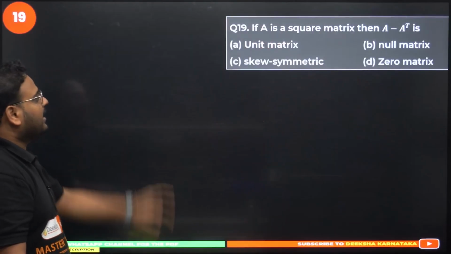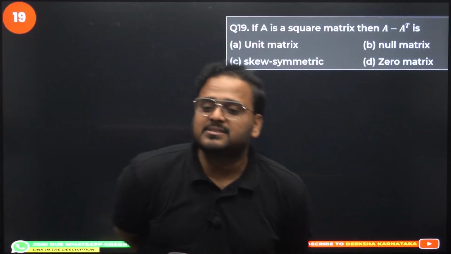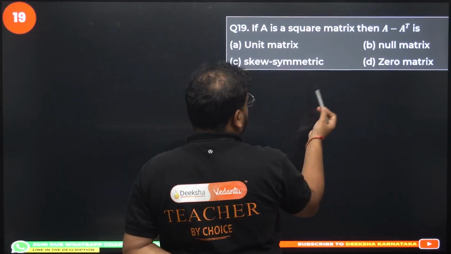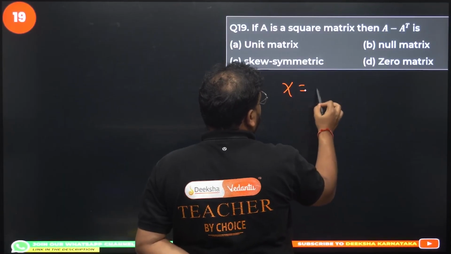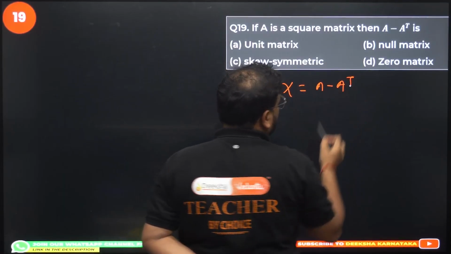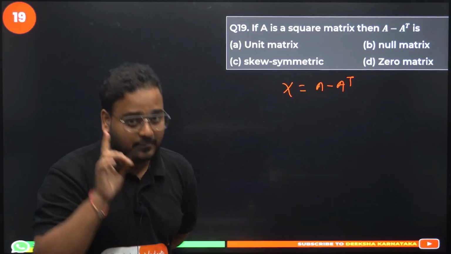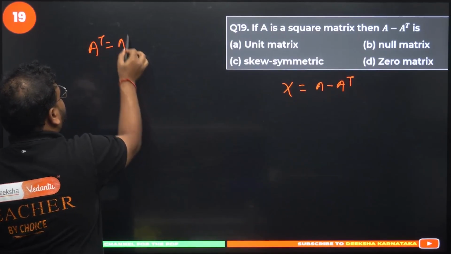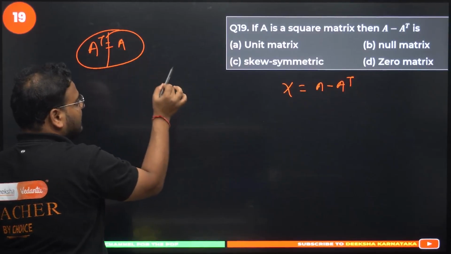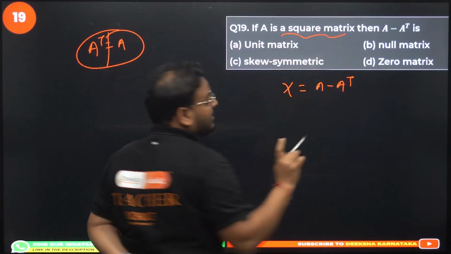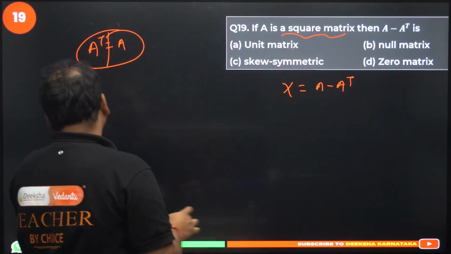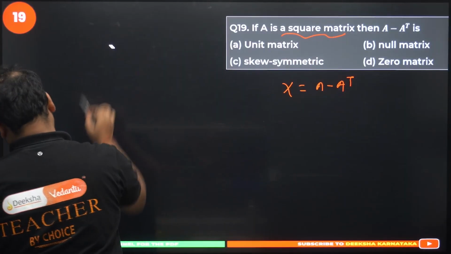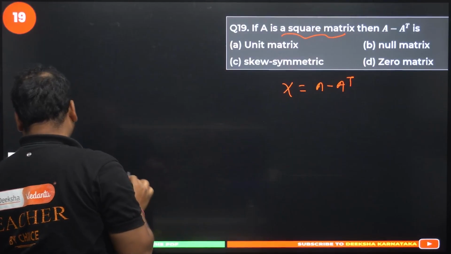Question number 19 now. If A is a square matrix, nothing else is given. Take X equals A minus A transpose. Don't mistake this as A transpose equals A. They have not given that. They have given only a square matrix, not symmetric. So let me erase this part. Okay, this is not given. Let me continue now.